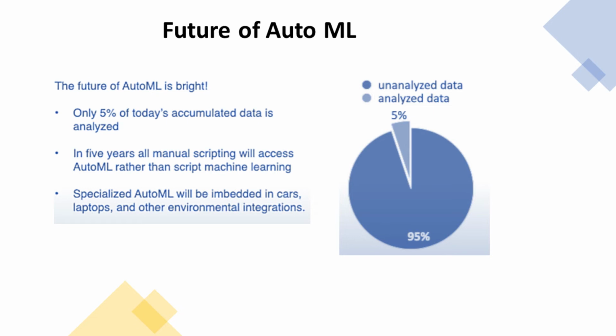You may well see AutoML systems embedded within other software too, and we may not even know it. For example, we will have AutoML within laptops, cars, and other devices to keep analyzing the data from our behavior, our usage of these devices, and our interaction with their environment, to make them even smarter. So that's what I think about the future of AutoML, and it sounds very bright.